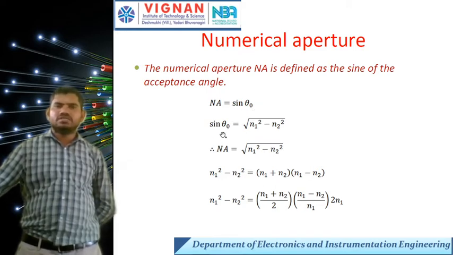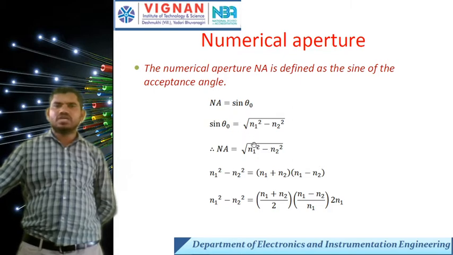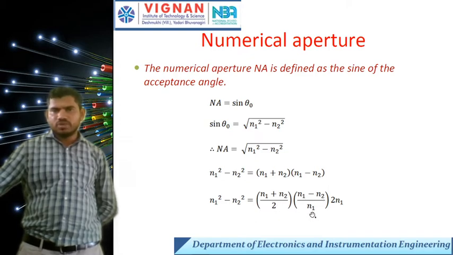Then from this, sin theta naught is equal to the numerical aperture, NA, equal to the square root of n1 square minus n2 square. Now n1 square minus n2 square is equal to (n1 plus n2) into (n1 minus n2). I can write this in the form of (n1 plus n2) by 2 into (n1 minus n2) by 2, because here the 2 cancels.